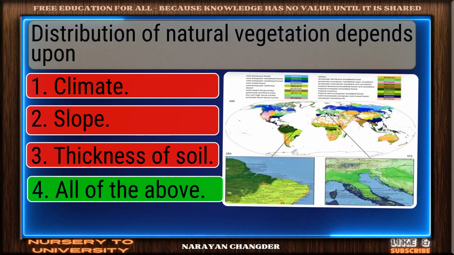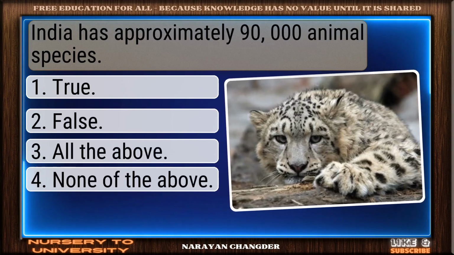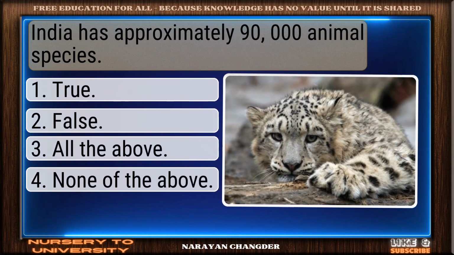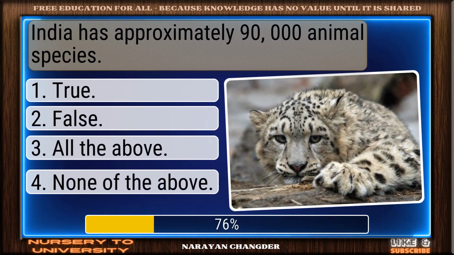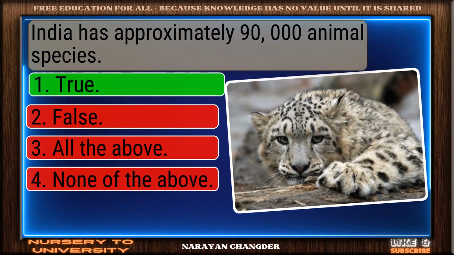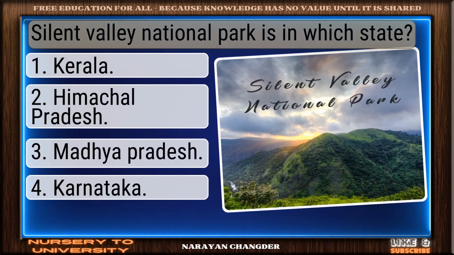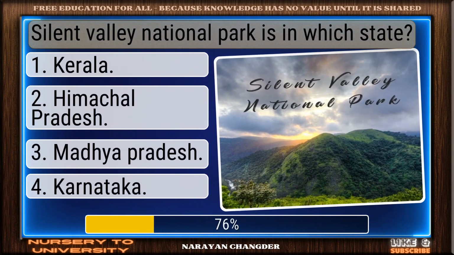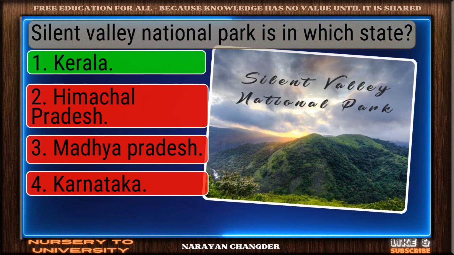Excellent choice. All of the above is the right answer. Question number 212. India has approximately 90,000 animal species. Well reasoned. True is the correct choice. Question number 213. Silent Valley National Park is in which state? Well done. Kerala is the right choice.